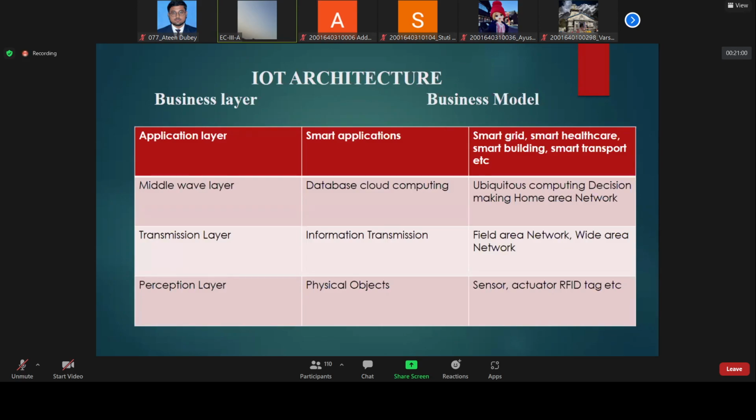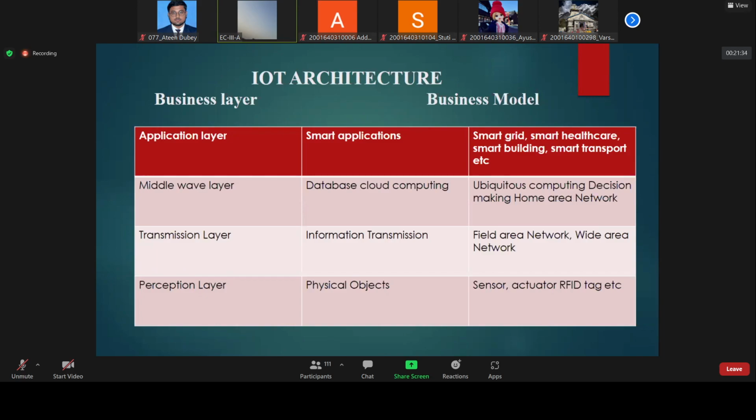So you can see this perception layer. The perception layer basically deals with physical objects like sensors, actuators, and RFID tags. You have seen in metro stations there is an RFID tag, a coin that uses some kind of NFC protocol, near field communication. What happens when we put that coin near the system? Suddenly the door will open.